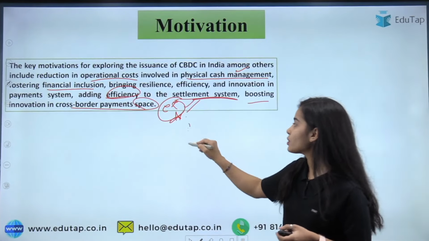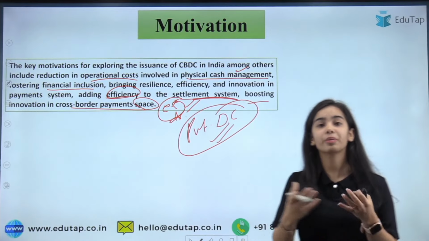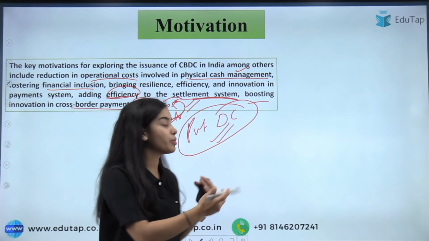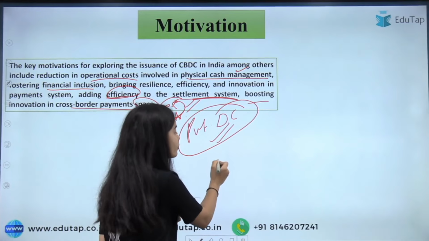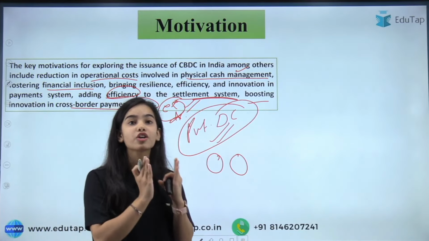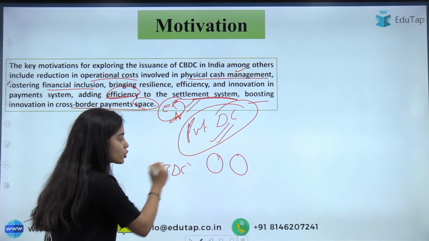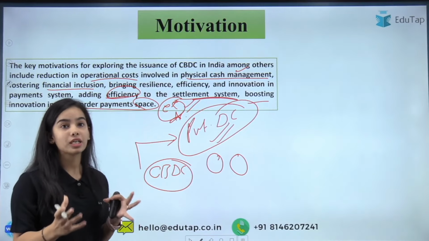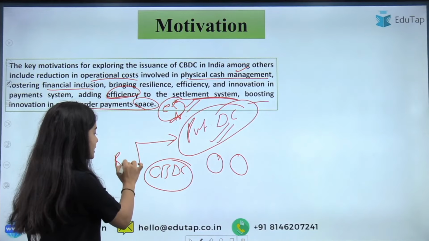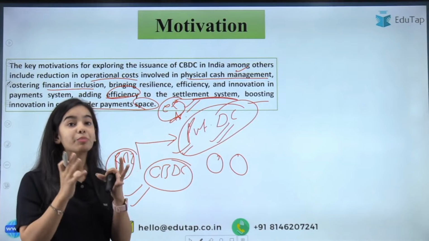As well as, see what was happening, that there was private digital currency that was released. The cryptocurrency was there, the Bitcoin and everything was there. So people were moving towards this private digital currency. Even many Indians were wanting to hold this digital currency. So it was the responsibility of the Reserve Bank of India to bring the central bank digital currency, so that it can replace the private digital currency. And that's why the Reserve Bank of India had to take the step to bring the central bank digital currency, because the private digital currency was becoming very popular.